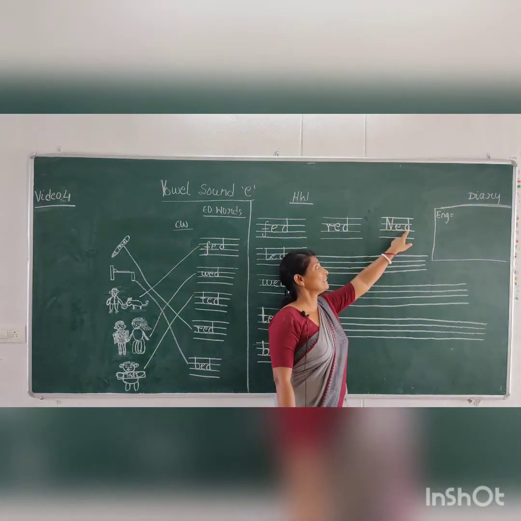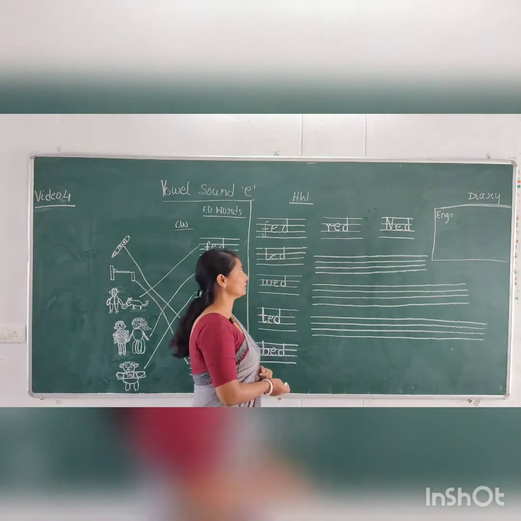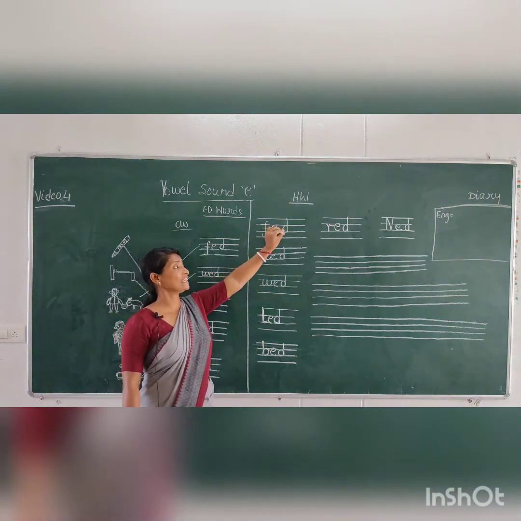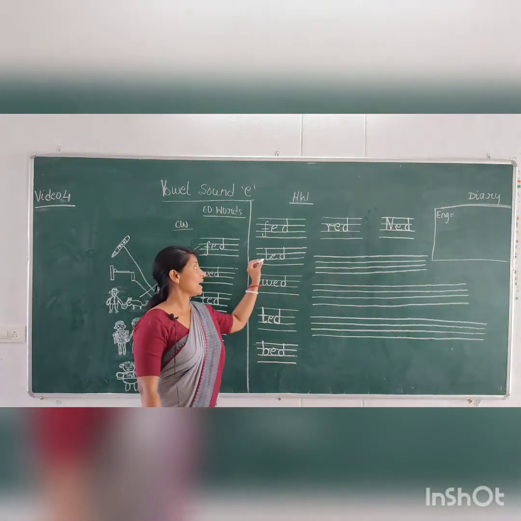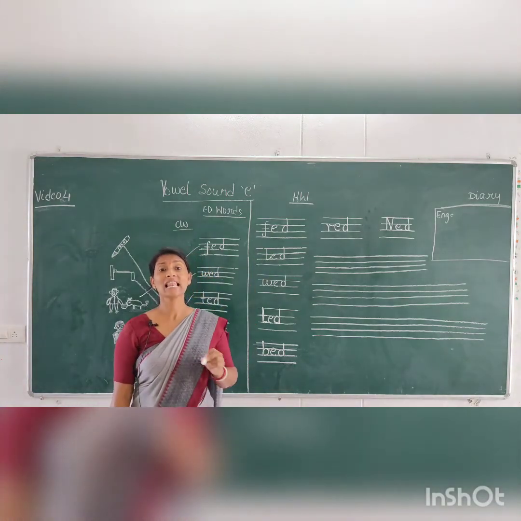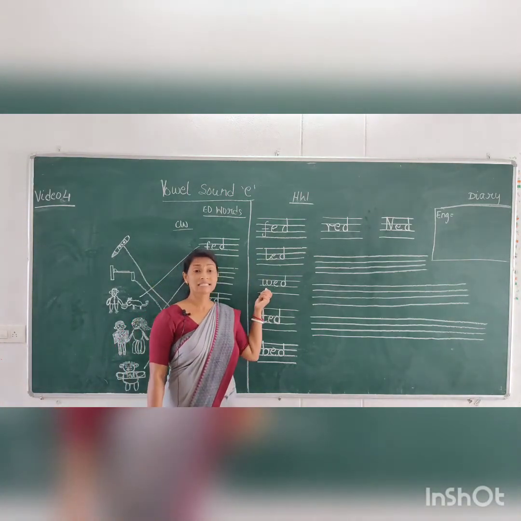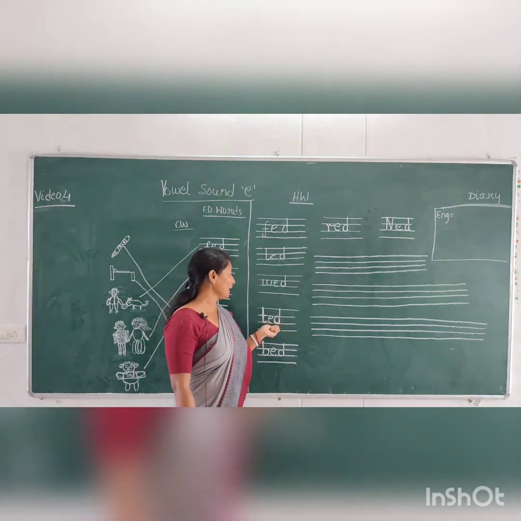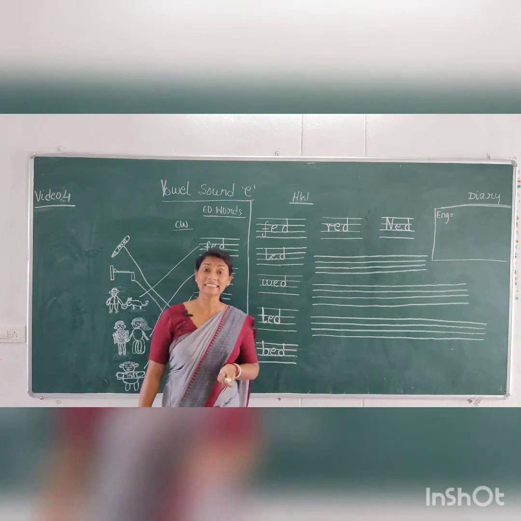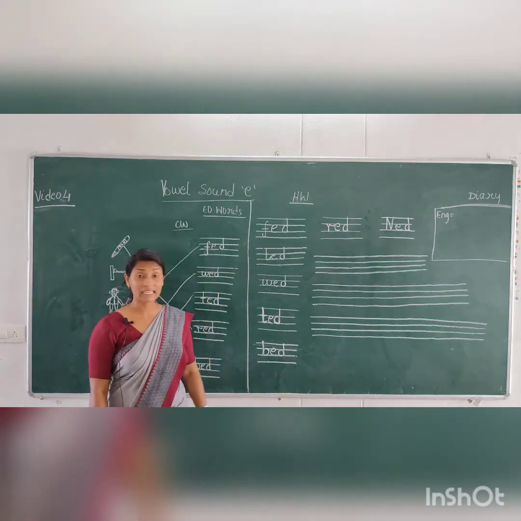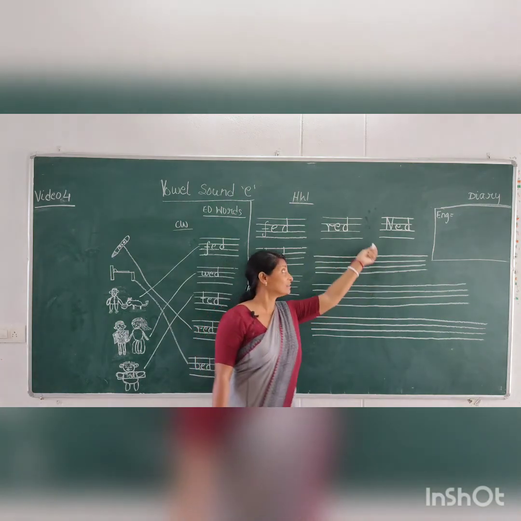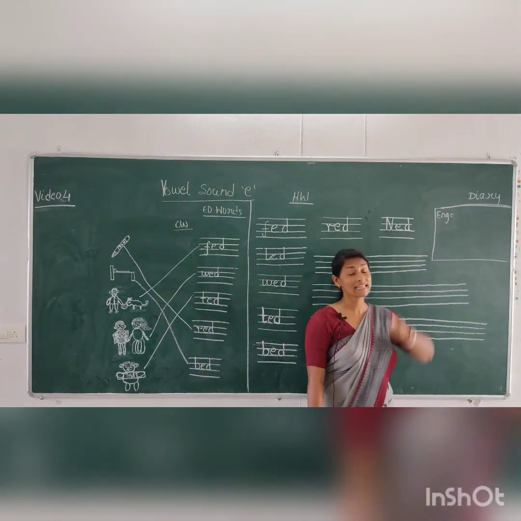N-E-D, ned. Clear? So once again, F-E-D, fed. L-E-D, led. W-E-D, wed. T-E-D, ted. B-E-D, bed. R-E-D, red. N-E-D, ned.